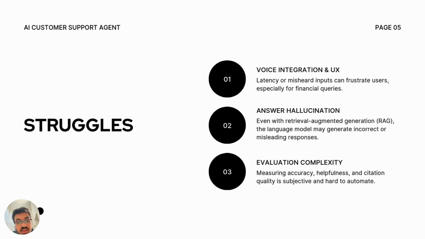And so that leads to our third problem, where evaluation complexity is hard to automate. Measuring accuracy, helpfulness, and citation quality is very subjective and thus quite hard to make a time efficient solution.